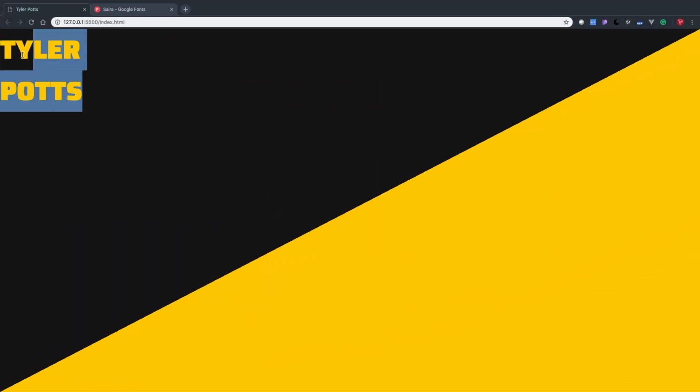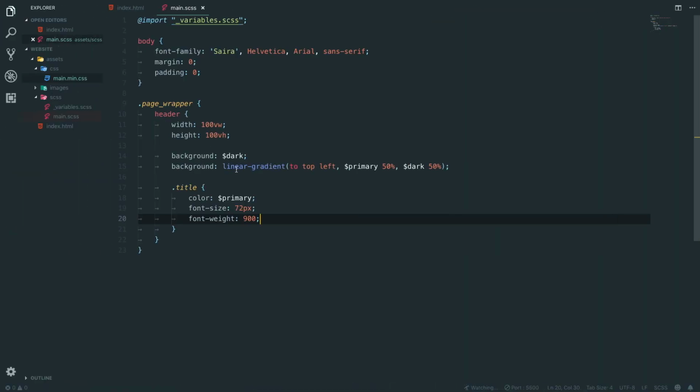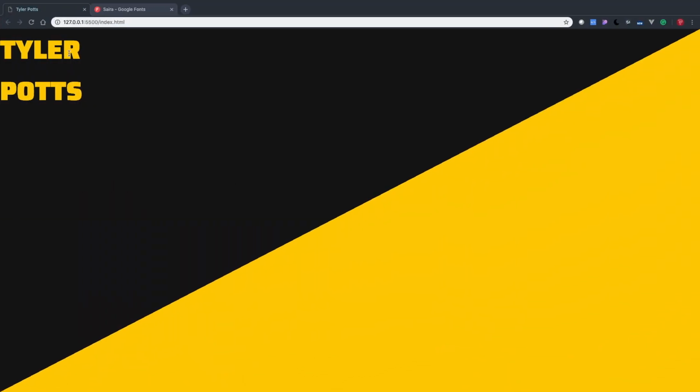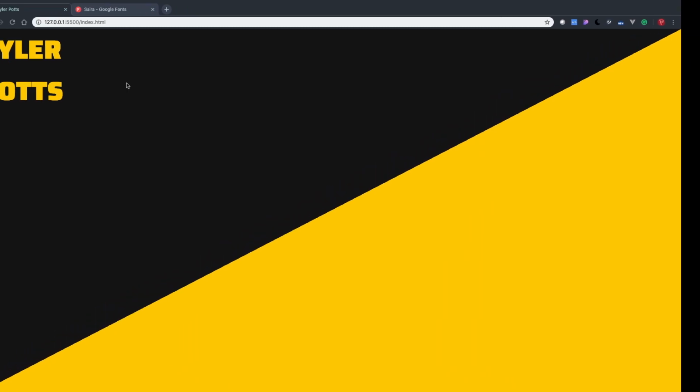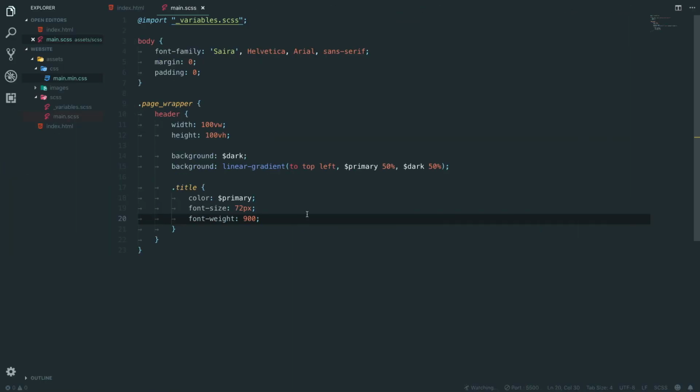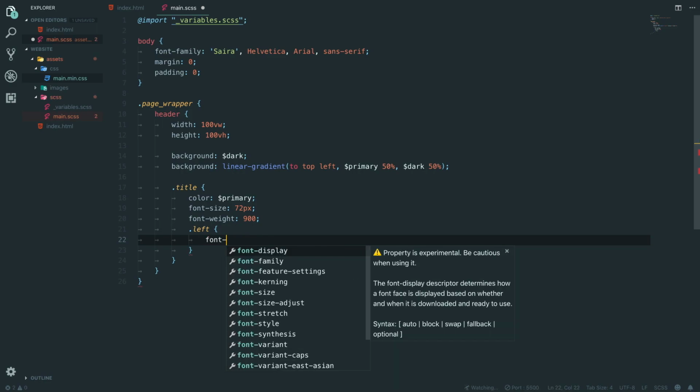So it's starting. It's all right. I don't know why it's offset. Oh, because it's two different elements, isn't it? Tyler and Potts looking good. I think that's working. Okay, so now let's go dot left, and dot left is going to be Tyler. It's going to be the yellow, so this one's going to stay color, and it's going to have the font.